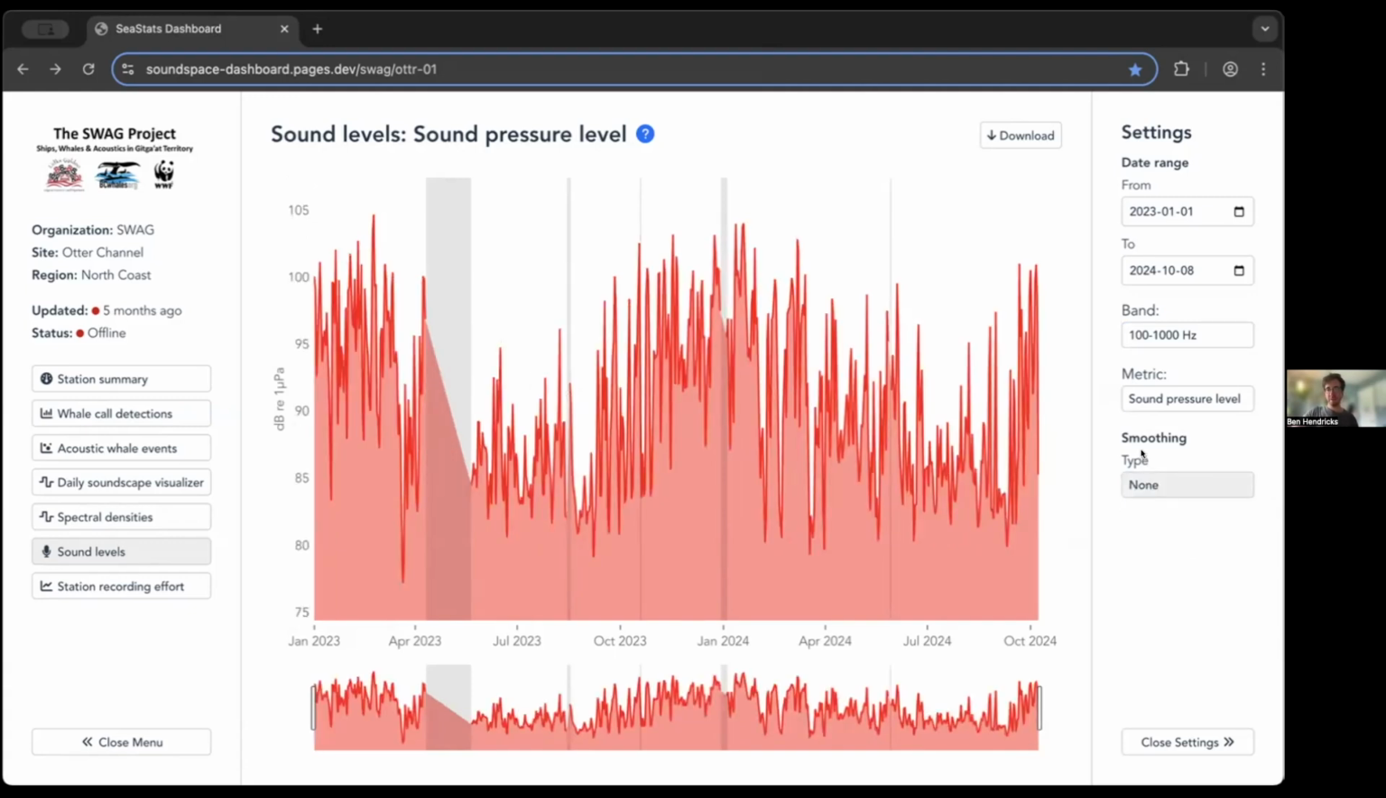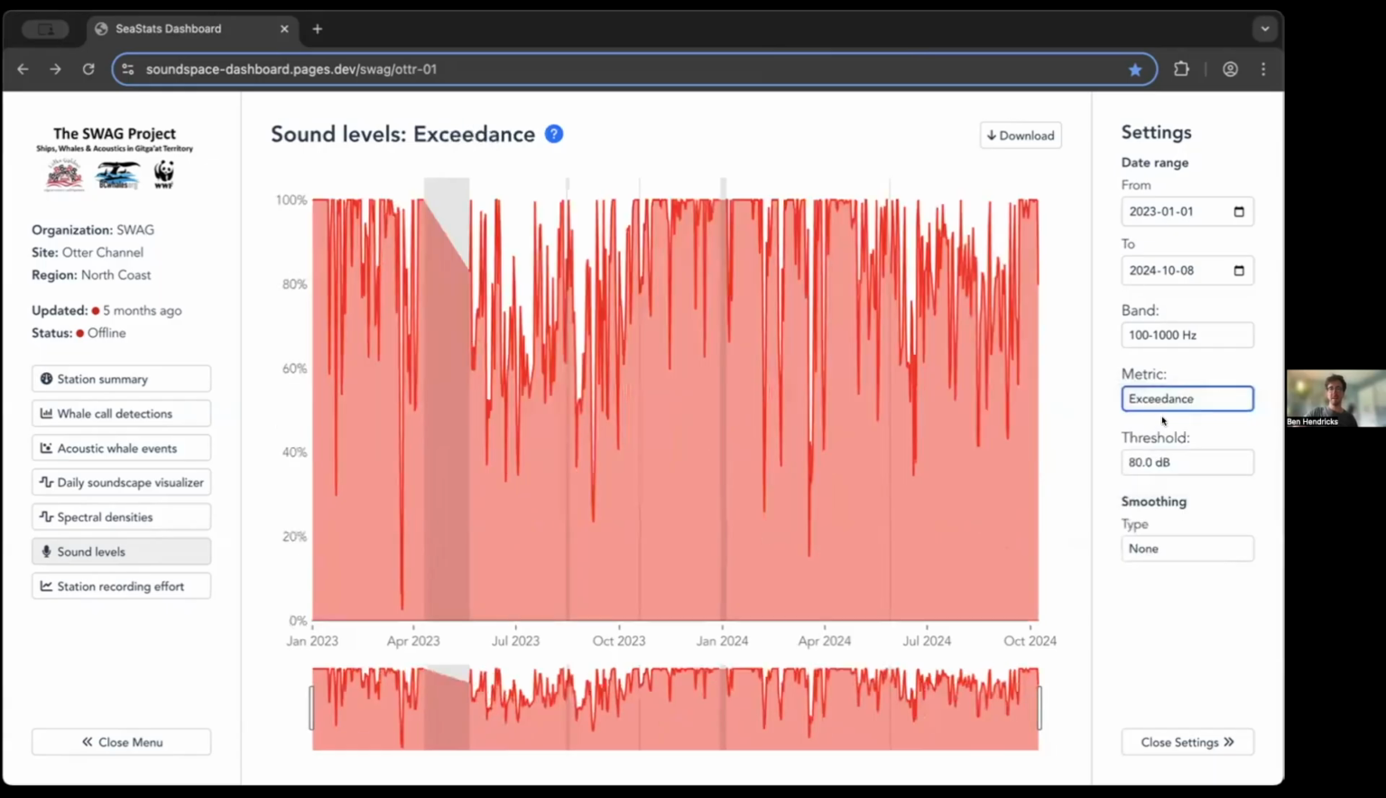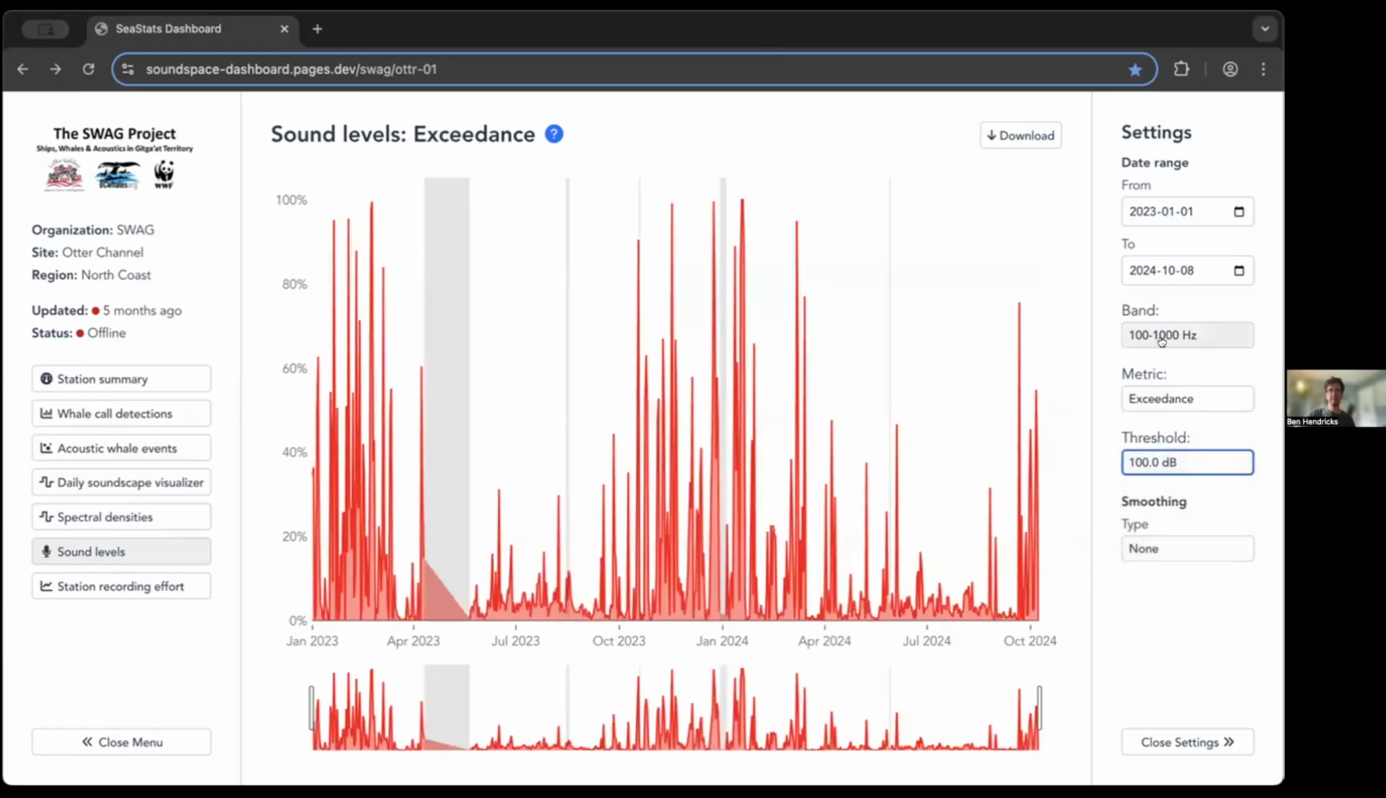Another option that is available to you is to choose between the actual recorded noise or sound pressure level and a noise exceedance. If you click on exceedance, the plot now shows the time that a certain noise level has been exceeded. You can see that the scale changed from decibels to percent. As soon as you click exceedance, you also can choose the threshold you're interested in. As an example, if you want to know how often 100 dBs have been exceeded in the 100 to 1,000 hertz frequency band.